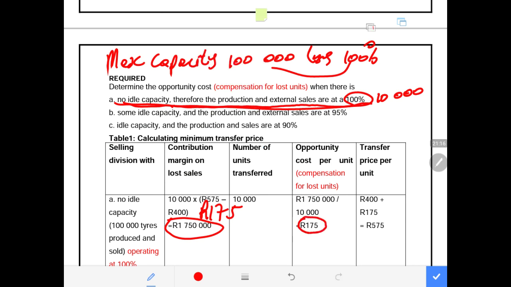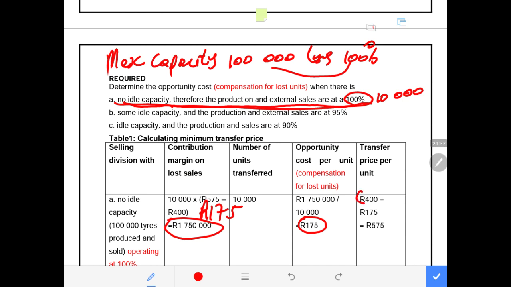So now the tubeless tire division must be compensated with 175 rand for every unit, on top of the incremental cost. That means our transfer price becomes the incremental cost plus compensation for lost units.